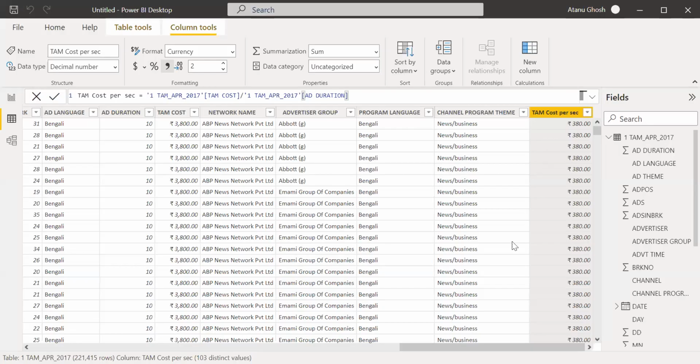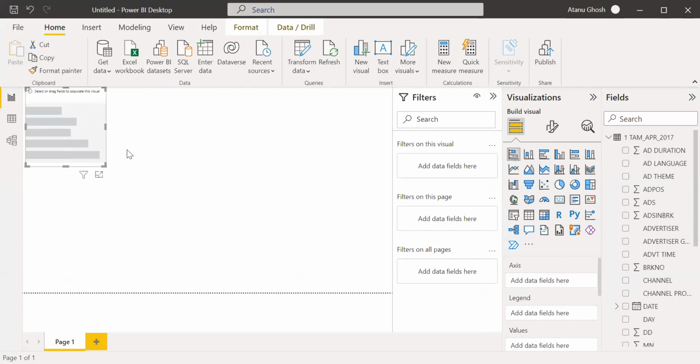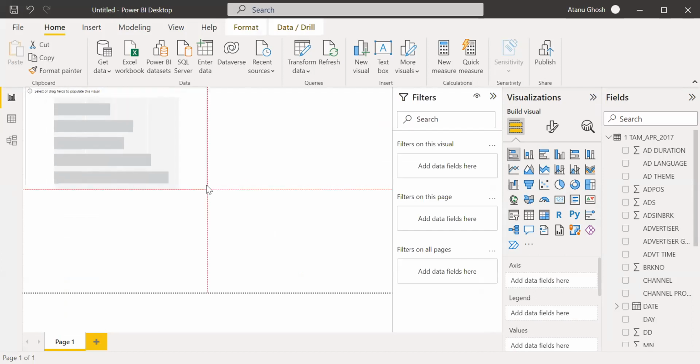Okay, done. So we have created a calculated characteristic and a calculated measure, and let us now try and create some charts. Let's say we can create some cards. Maybe there are not many measures here. The only measures are the total cost and the average cost. So probably we can do that, but for the timing, let's ignore that. Let's go directly to a stacked bar chart, a simple bar chart.